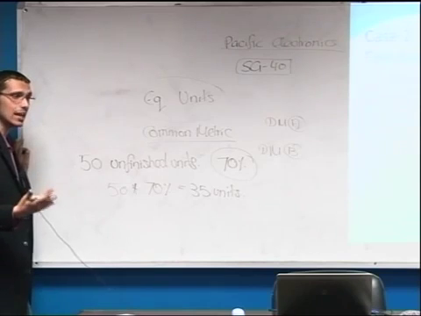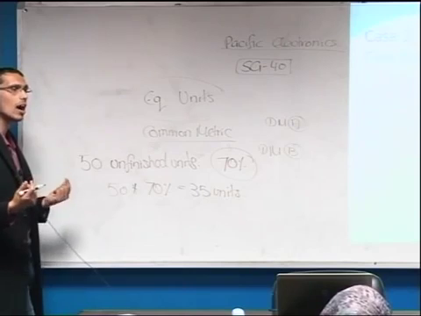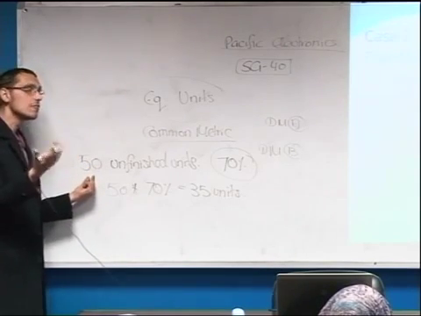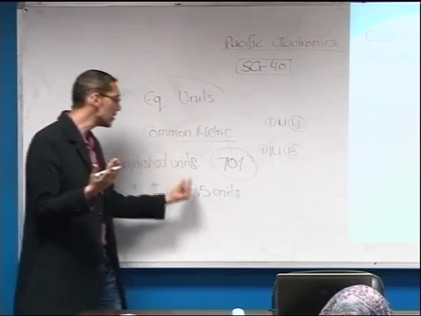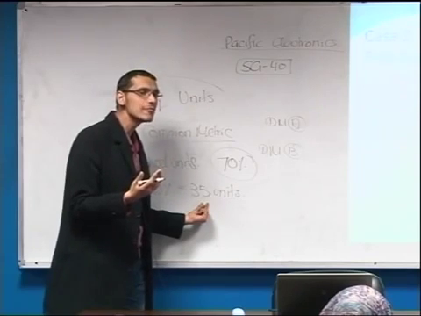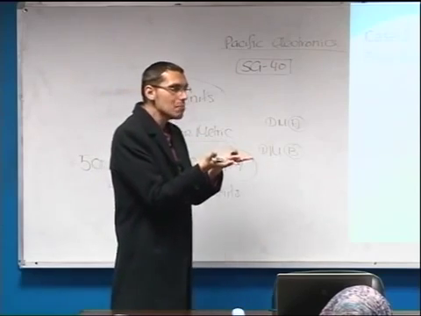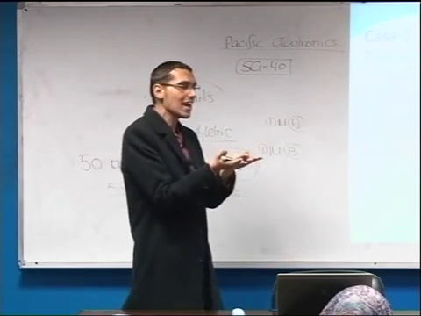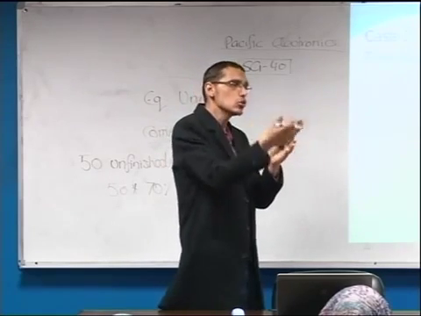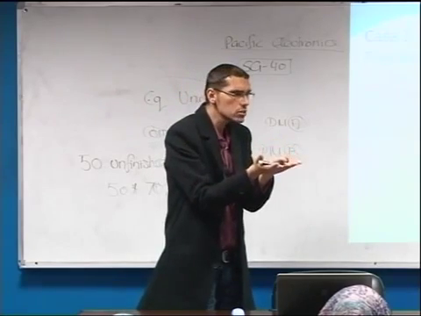Therefore, as we can see here, this is the common metric that we are talking about. Why? Because we have transferred the 50 unfinished units into equivalent 35 units that are presumed finished. Now, if we have this common metric, all the units that we would use in order to divide the costs upon are finished goods, correct?